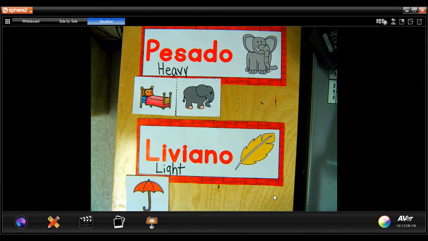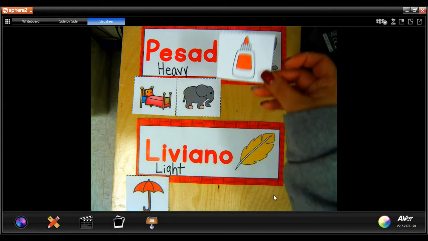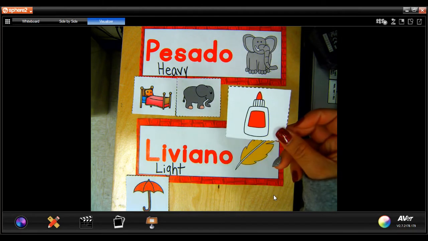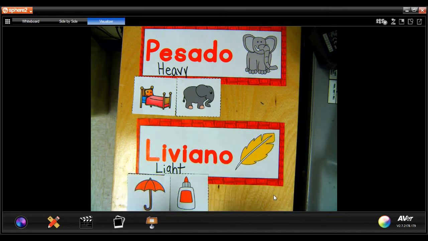Okay, so what about a bottle of glue? Heavy or light? This one's going to be light. You can pick it up with one hand, right? All right, let me look for another one.